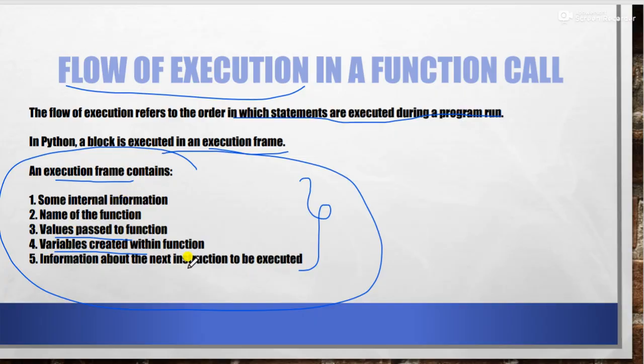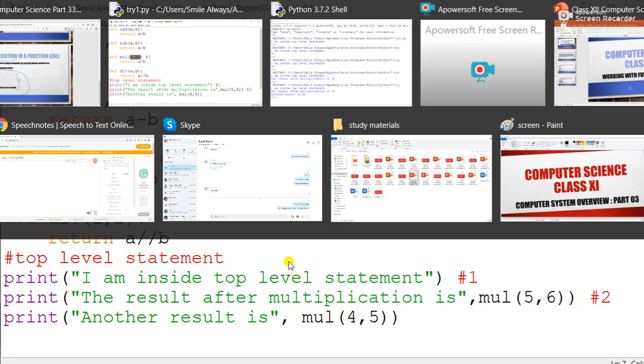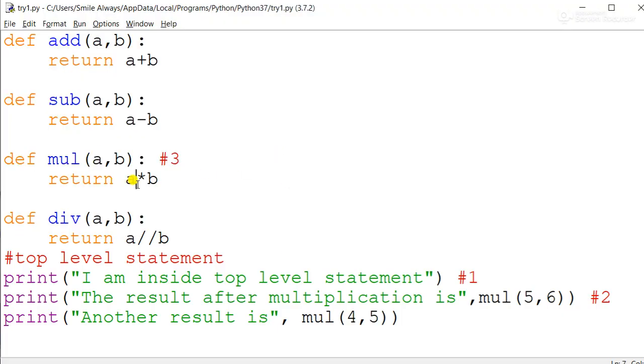And last is information about the next instruction to be executed. It means after this return statement, where the control will go. We have so many lines over here, so it will have the address of this line again. If we are going from here, then in that particular case, this line address will be stored in that execution frame. Similarly, when from this particular part you are jumping to this function, then after executing this function, control will jump to this line only. So the address of this line will be stored in the execution frame. I hope these points are very much clear to you.